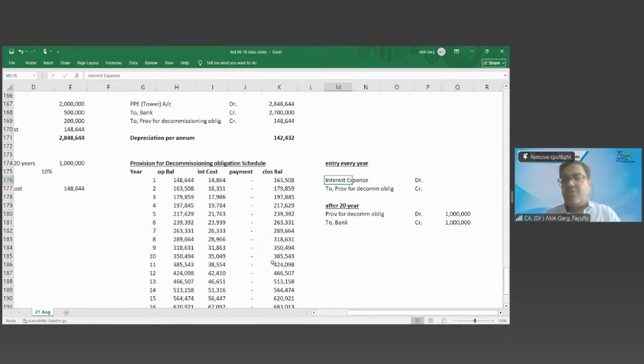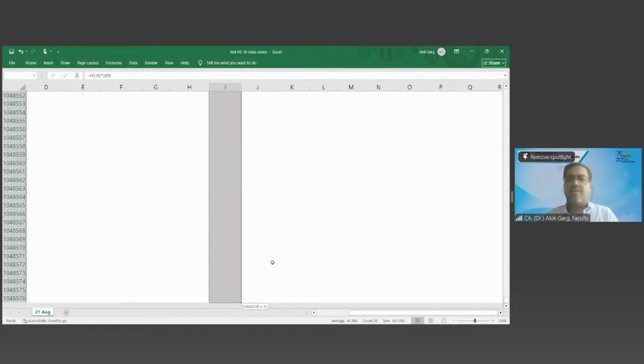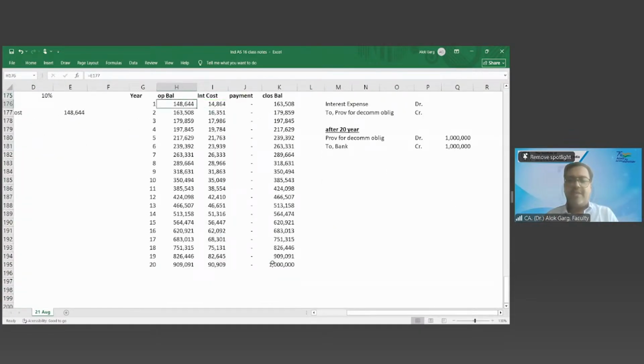Okay, so this is how you are increasing your liability. So you will recognize expense every year and you are increasing your liability. Okay, it is just like a loan. Today you have taken a loan of 148. You have to pay 10 lakh after 20 years. It means every year this much amount of interest is getting accrued. That is why this 148 on day 1 becomes 10 lakh at the end of year 20.